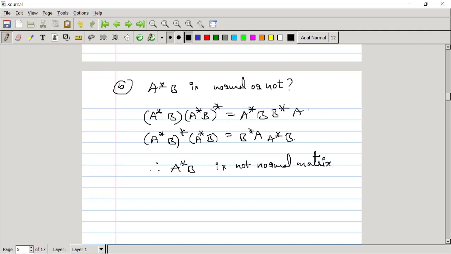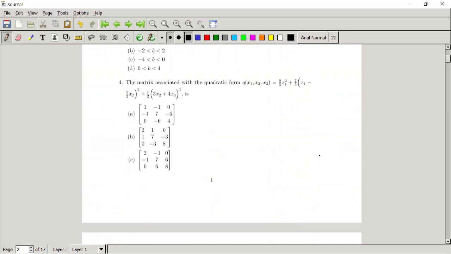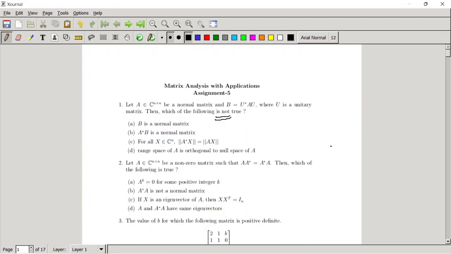So option B is the correct one. Of course, we have to check the options C and D also. I'll explain how to check the options. Here the answer is not there, so I'm just marking it with a red mark. Then you can understand the correct option.